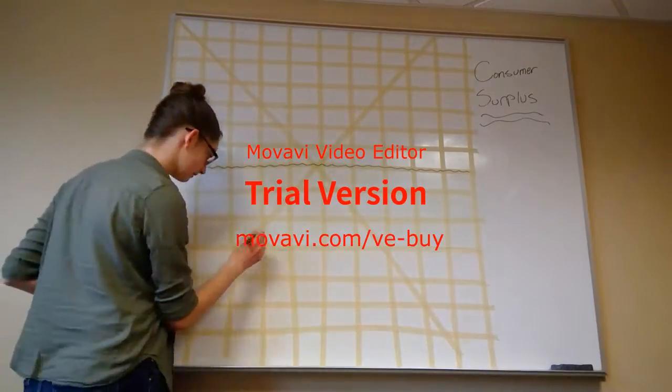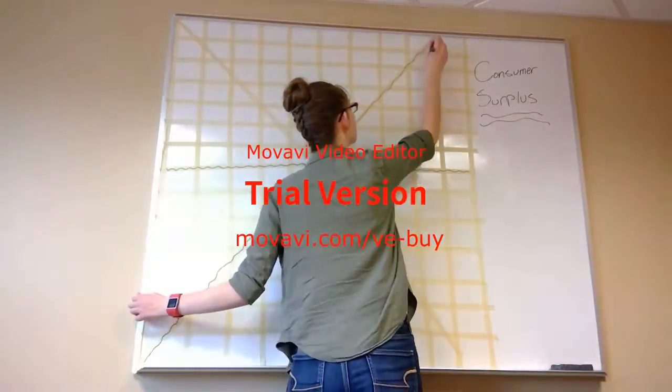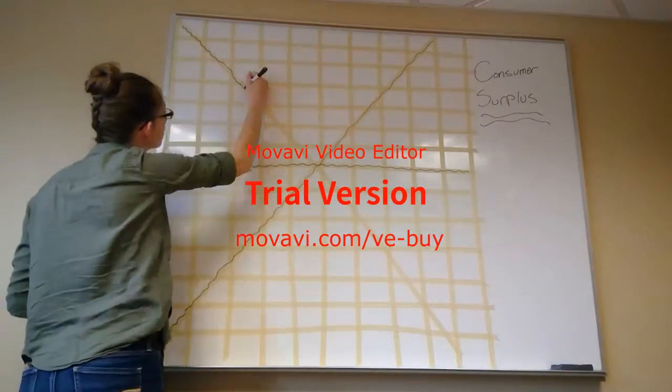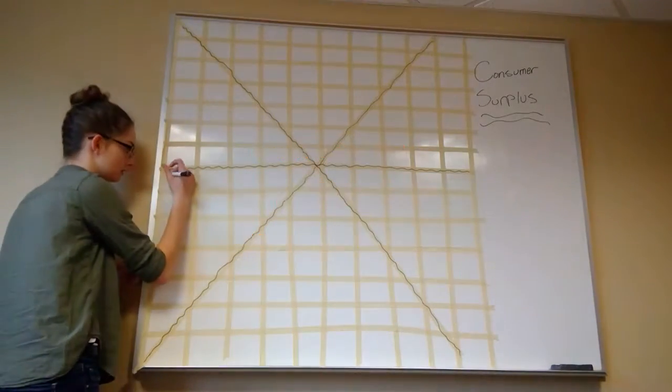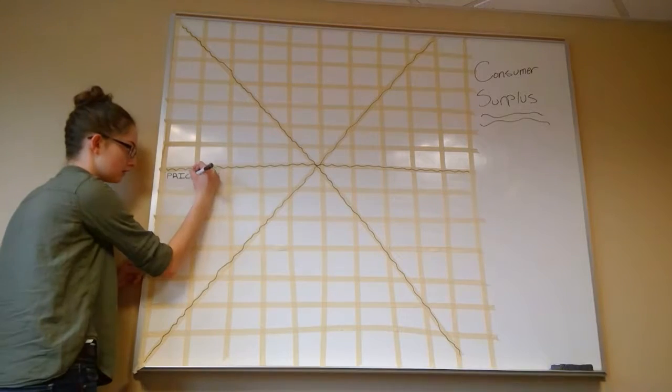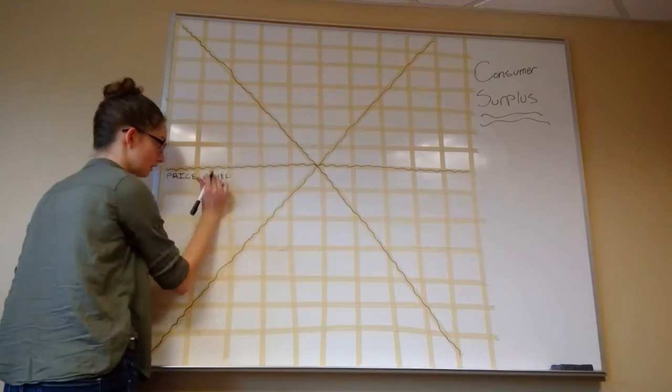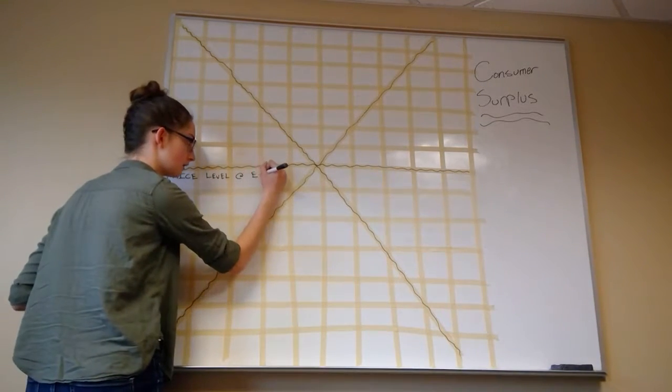Individual consumer surplus can be calculated with just a simple subtraction equation based on the individual demand curve and the price of the good or service that they're purchasing. And you just take what the consumer was willing to pay on their individual demand curve and subtract what they actually paid from that.